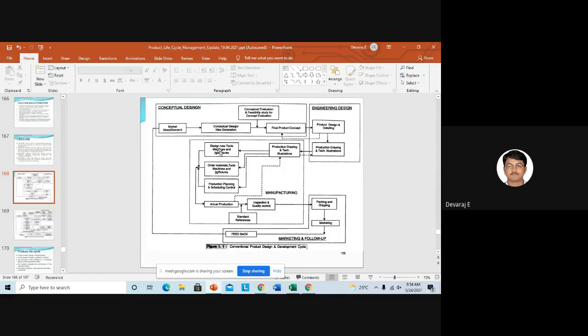After this, you can go for design new tools, machines, and jigs. See, for that design, if you do not have any tools, that is, your fixtures or jigs are not there, then we will try to design those fixtures as well as jigs. If you do not have any tools to manufacture that part or that design, then we should go for designing new tools, machines, and jigs or fixtures. If you want new machines, new tools, new jigs and fixtures, all these things we will plan.